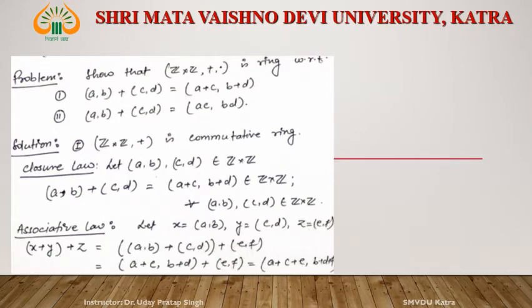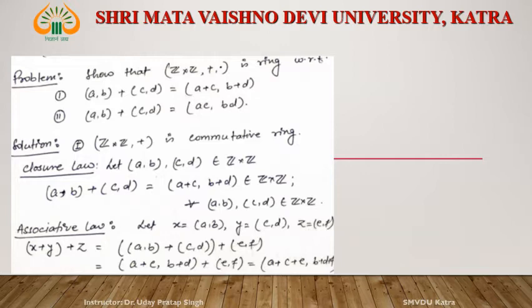Let us see one example. We have to show that Z × Z with respect to plus and dot is a ring. Plus and dot are defined by 1 and 2. An element of Z × Z is an ordered pair. For example, addition is defined as (a, b) + (c, d) = (a + c, b + d).